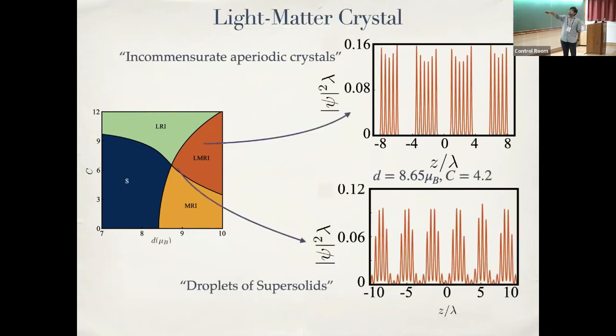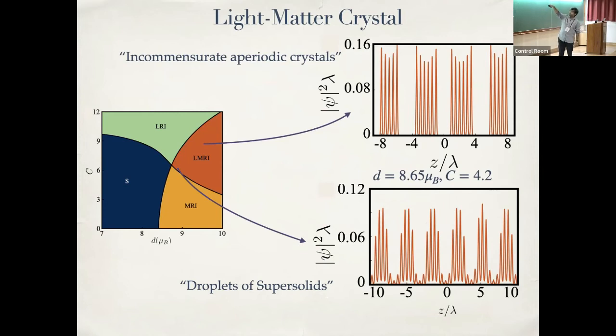In this region, where both the light and magnetic rotons are unstable, when you solve and find the ground states, you see a rich variety of ground states. There are two particular kinds I want to point out. The first is in a regime where I have just crossed from the magnetic roton instability and started inducing a light roton instability. In this case, I get an envelope that looks like a bunch of magnetic droplets, but inside the envelope, I have a modulation that is set by the light roton. So in some sense, there is still supersolidity within each droplet, but between the droplets it's not obvious if they are phase coherent or not.